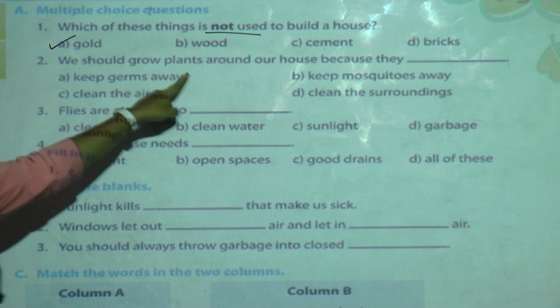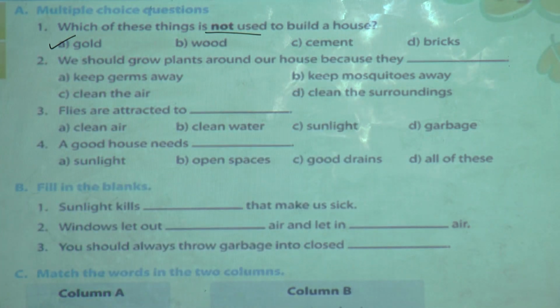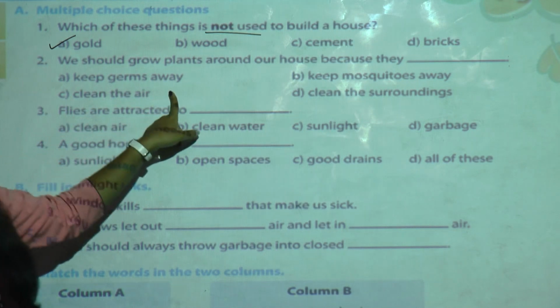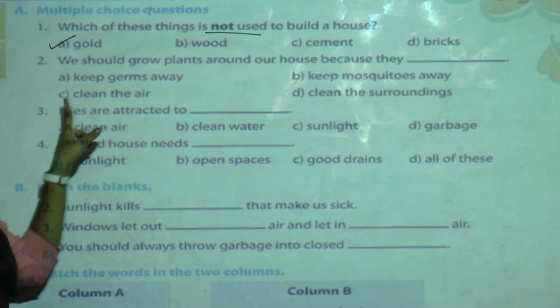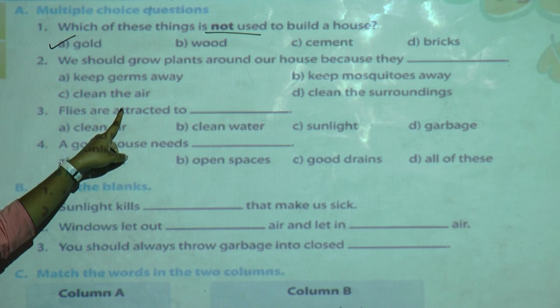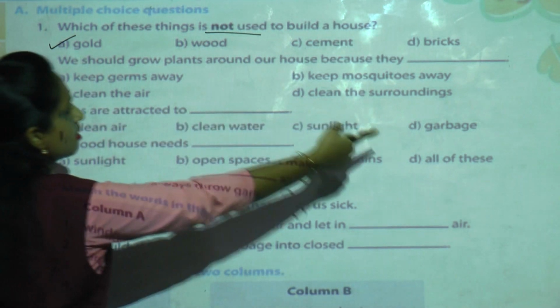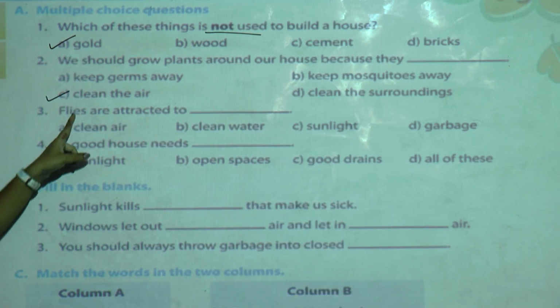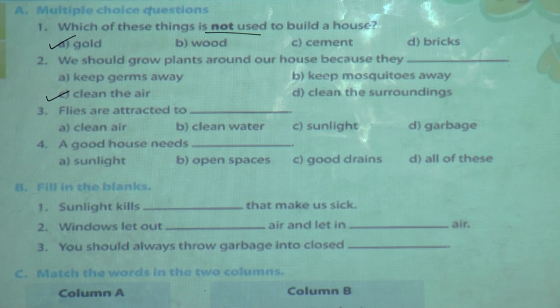The second question. We should grow plants around our house because what will they do? Keep the germs away? No. Keep mosquitoes away? No. Clean the air? Yes. Plants clean the air. Clean the surrounding? No. Plants clean the air. So we should grow plants around our house.